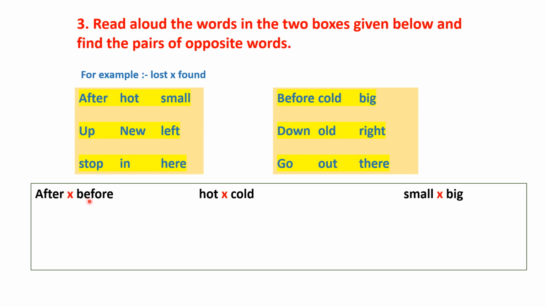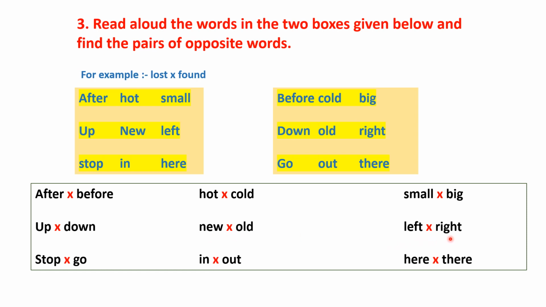After, before. Hot, the opposite of hot is cold. Small, the opposite of small is big. Up, the opposite of up is down. New, the opposite of new is old. Left, the opposite of left is right. Stop, the opposite of stop is go. In, the opposite of in is out. Here, the opposite of here is there.